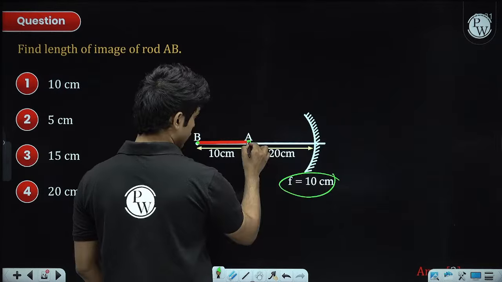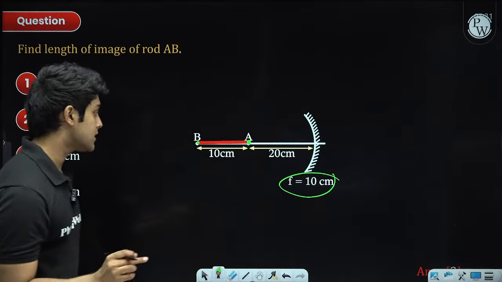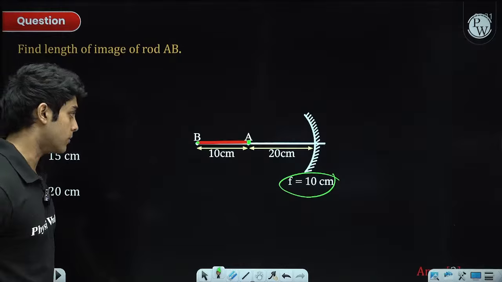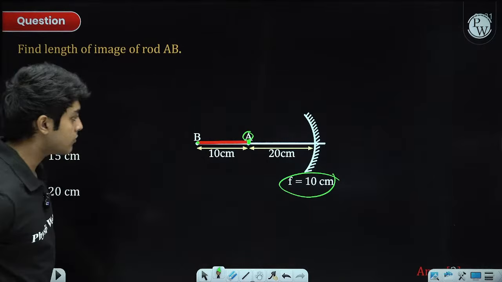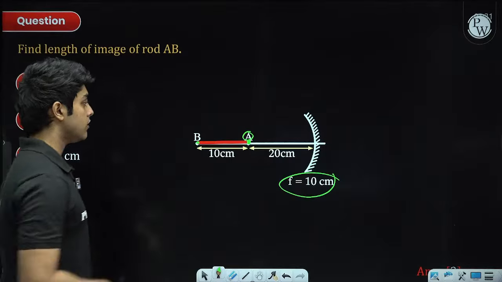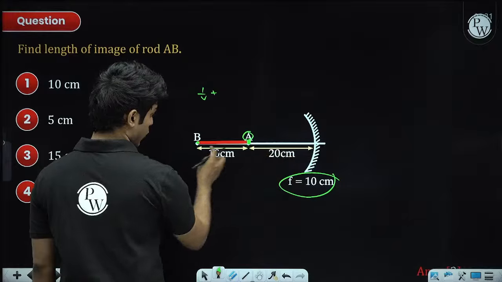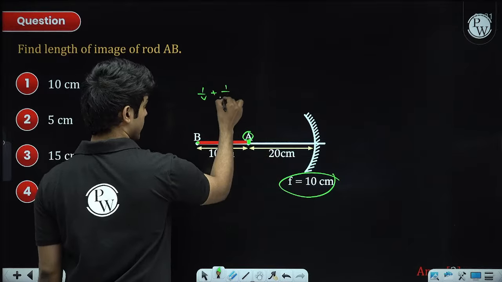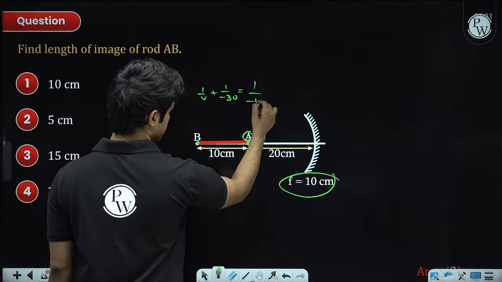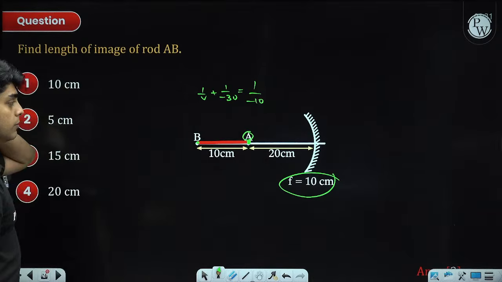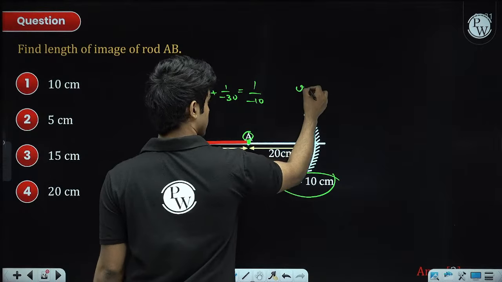So this is the center of curvature, right, 20 centimeter, and the object placed at C, the image will also be formed at C. So image of point A is exactly at the point A, firstly. Now for B, we will apply the mirror formula, 1 by v plus 1 by u. Object distance is 30, so 1 by minus 30 equals 1 by minus 10. So this will be 15, I guess, minus 15.